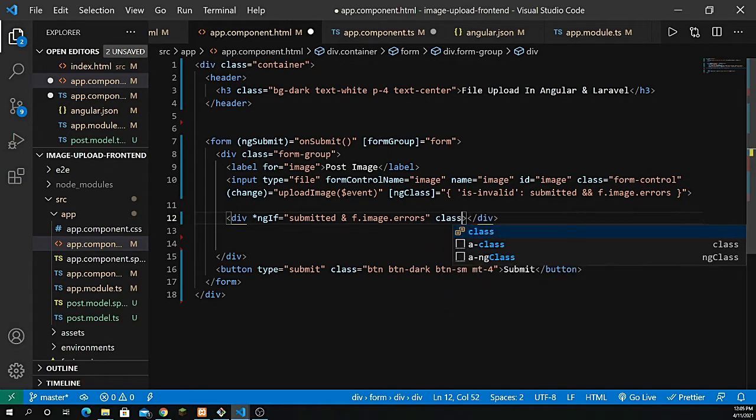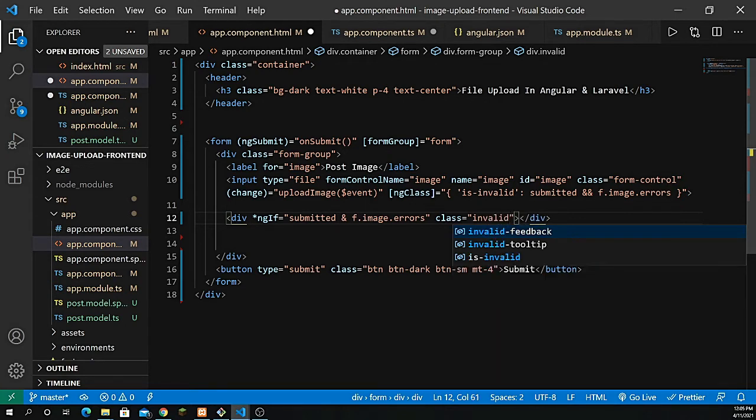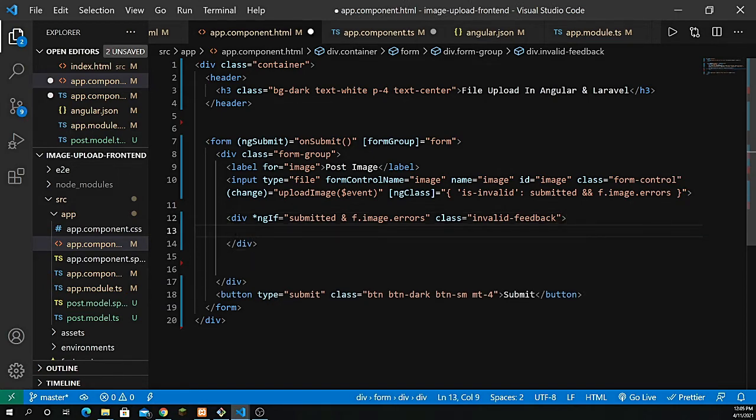And we have to define another class, invalid-feedback, which is like a dark red border color. This helps us for the invalid feedback, and we have to define a message as well.